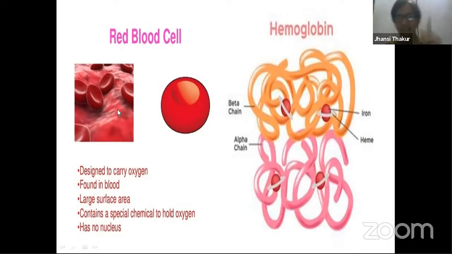So first thing is that erythrocytes, red blood cells, are red in color because of the presence of the pigment called hemoglobin. Spelling is wrong over here, HAE it should be. One hemoglobin molecule consists of a globin part and 4 chains. We call 2 of these chains beta chains and 2 of these chains alpha chains. In each of these chains, you find one heme part and the polypeptide chain. This heme part is the ferrous ion, and each one carries oxygen. So it forms oxyhemoglobin.